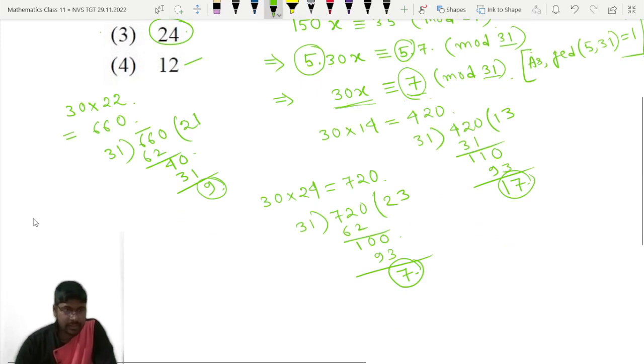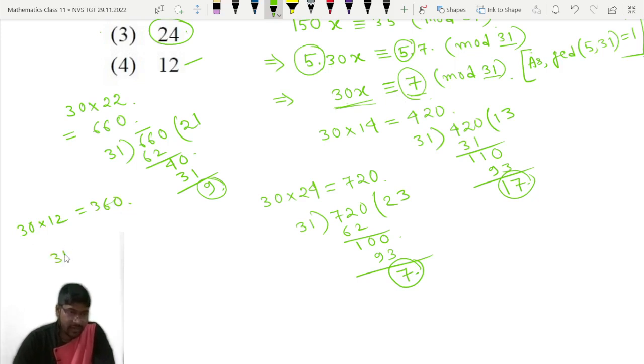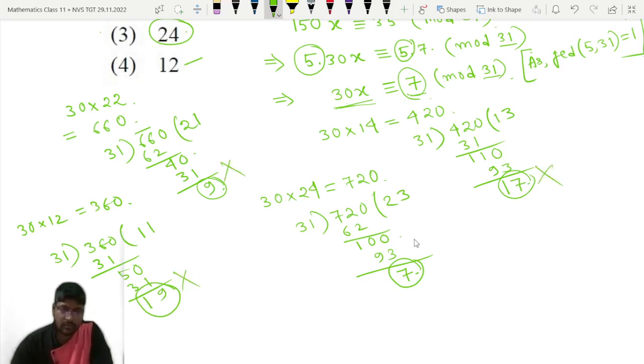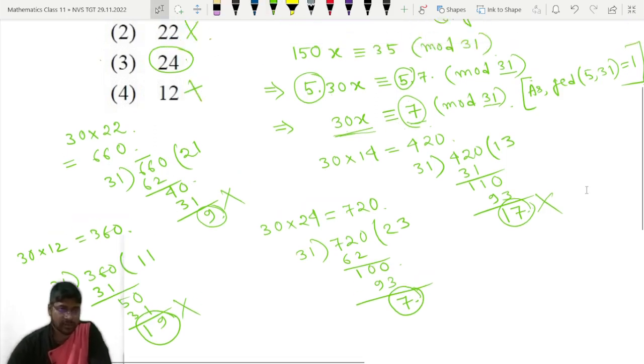Okay, then 30 into 12. 30 into 12 means 360. Now divide 360 by 31. 31 into 1 is 31, 31 into 11 is 341, and the remainder is 19. So here the remainder is 19. This will not work. So only 7 works. That means this is also a wrong option.